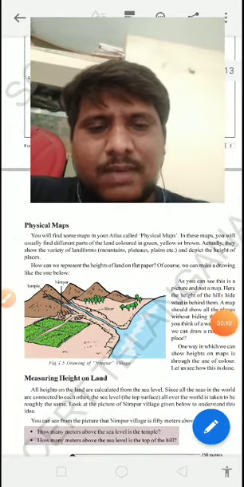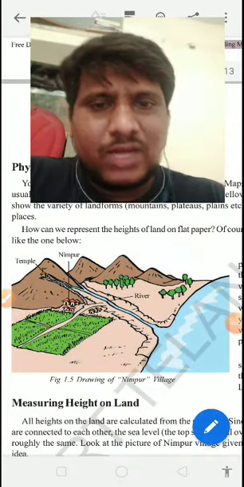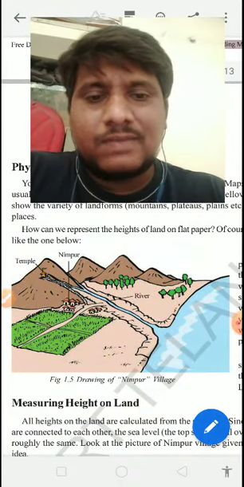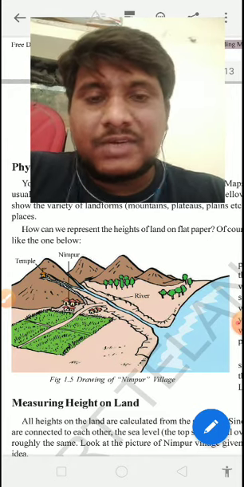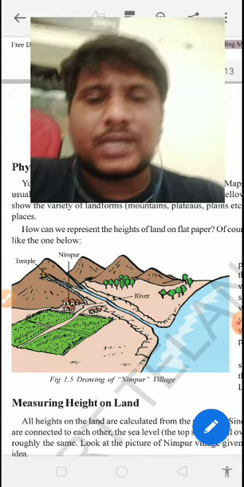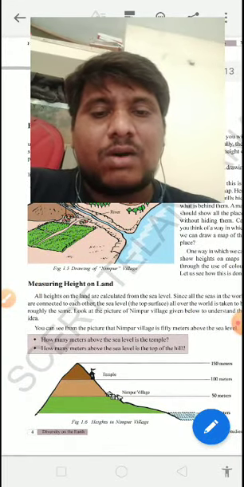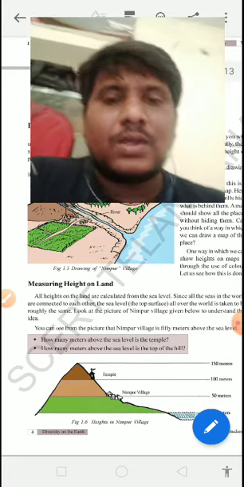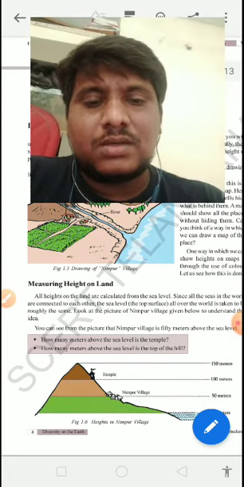See, children, with the help of different types of colors on a particular map, we are going to represent which is hill area, which is mountain area, which is plateau area, which is cultivated area or cropped area. We know very well about that. Now we are in the topic measuring height on land. How are we going to measure the height on land? We are going to get to know that.